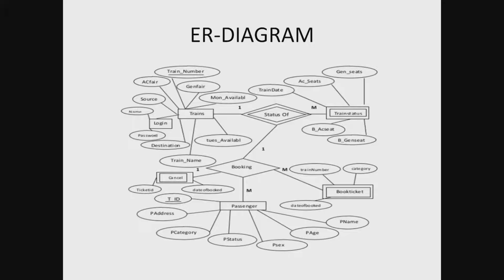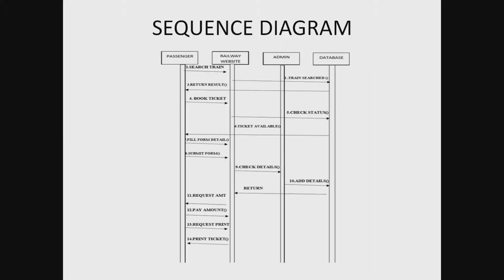First, using the username and password to log in, the user goes to the train, then fills the form, then goes to booking the ticket. The booking ticket is divided into two: book ticket and cancel ticket. If you take the book ticket, the train number, category, and date booked are available. But for one passenger booking, the cancel ticket has the ticket ID and the date booked. Multiple passengers can book the same compartment, so the passenger's address, ID, category, status, age, and name are also available.